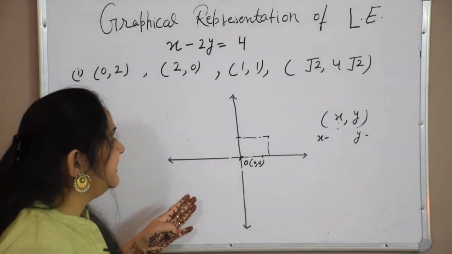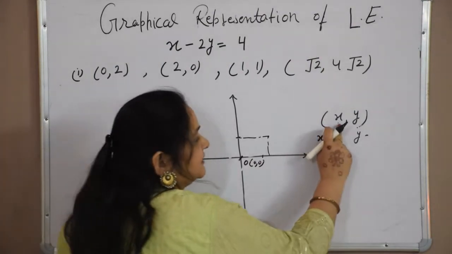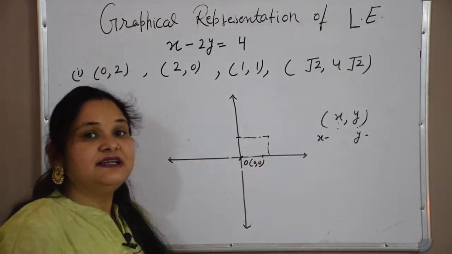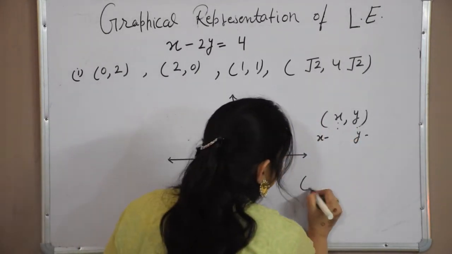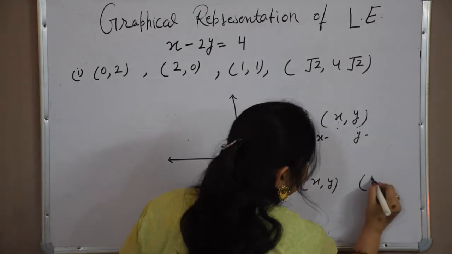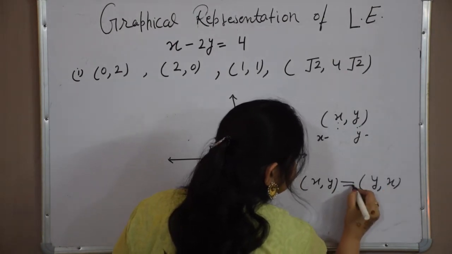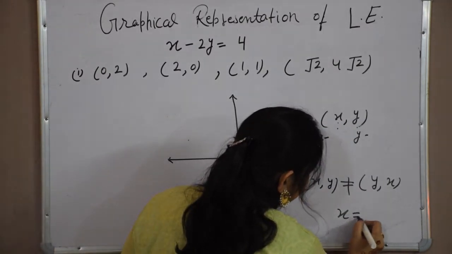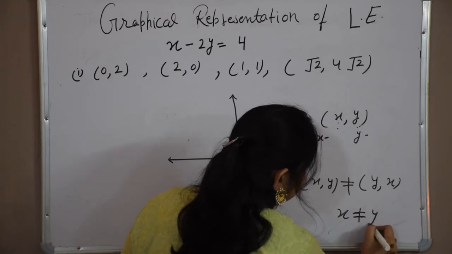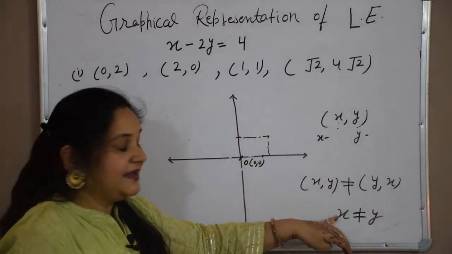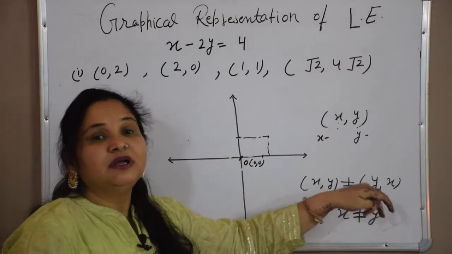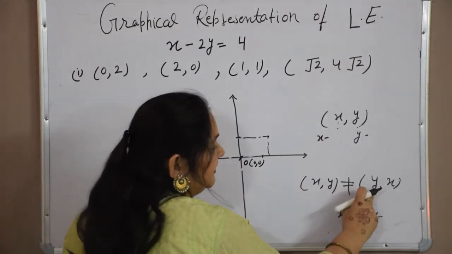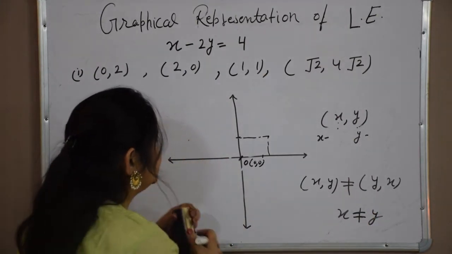Now these are called ordered pairs also, because they are in pair, and order is very, very important. If we are having x, y, and if we are having y, x, that is not equal. xy is not equal to yx until x is equal to y. If x is not equal to y, then xy can never be equal to yx, because position is very important. x means x coordinate and y means y coordinate, and I can show.